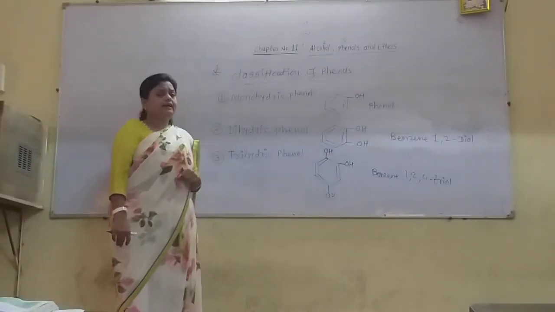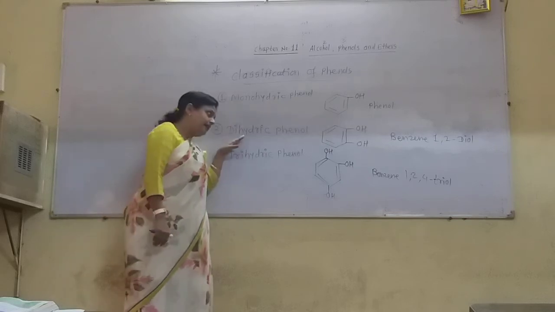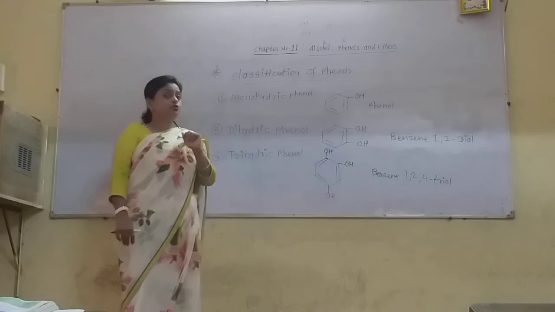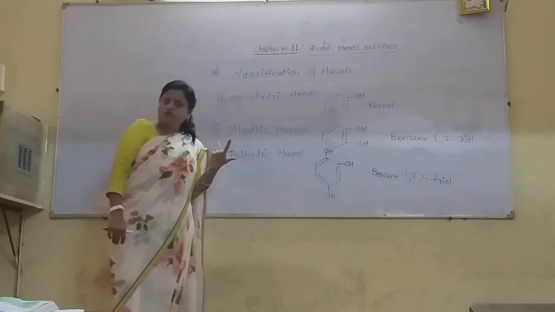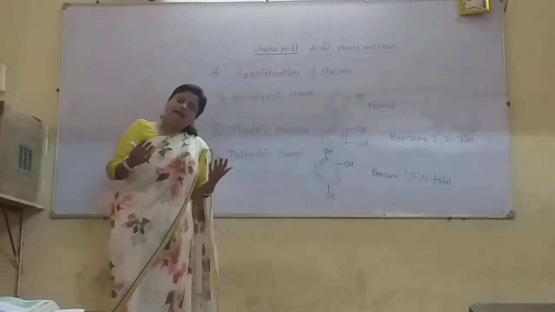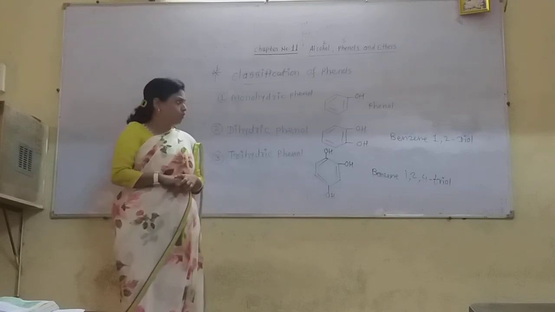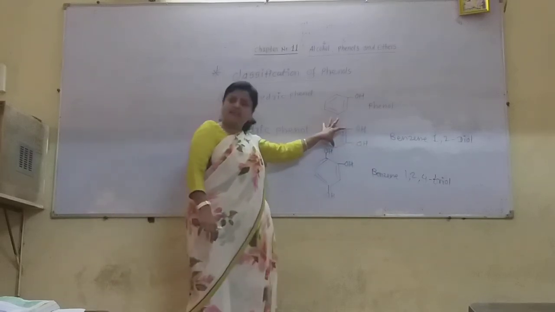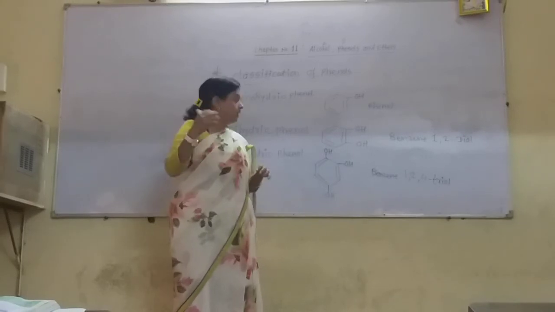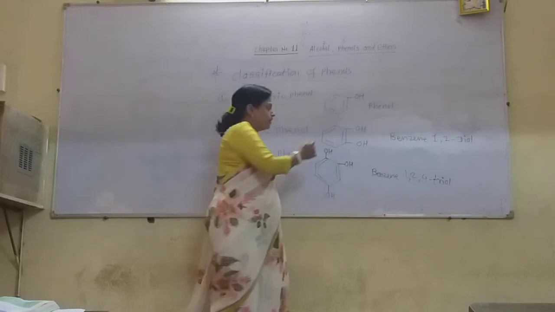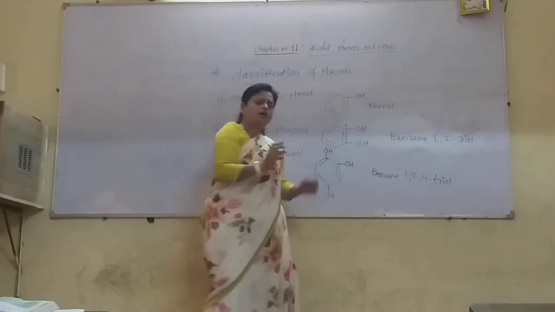Now another is the dihydric phenol. What is there in the dihydric phenol? In dihydric phenol there are 2 OH groups directly attached to the benzene ring. 2 hydrogen atoms of the benzene ring are replaced by 2 OH groups. So how do we name it? That is the IUPAC name of this compound. This ring is considered as benzene, and number from the nearest OH group.